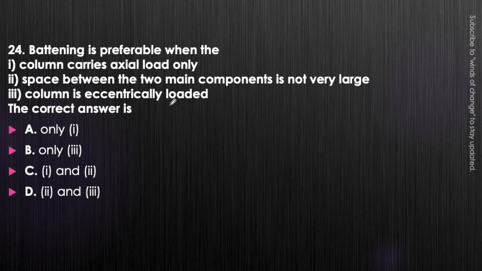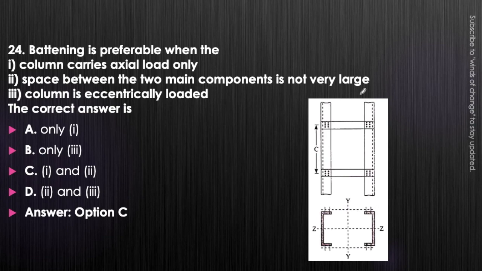Okay, then we will go for the lacing. If a column carries axial load only, then any one can be provided, either battening or lacing. So it is a correct statement. And what about the second statement? If the space between the two main components is not very large, then we will prefer bracing. It is also a correct statement. So the answer will be options first and second, that is option C will be the correct answer.